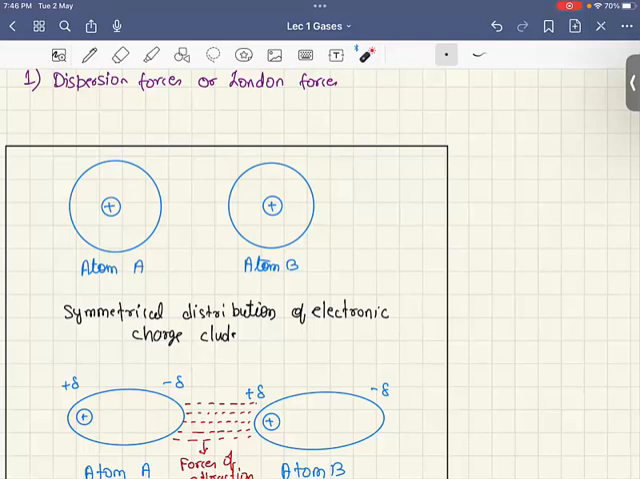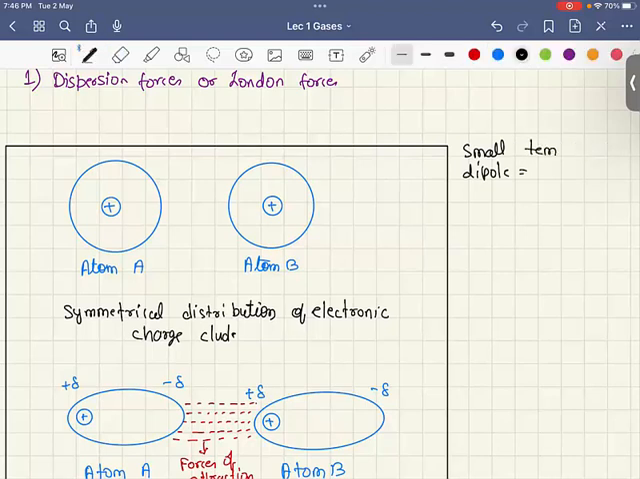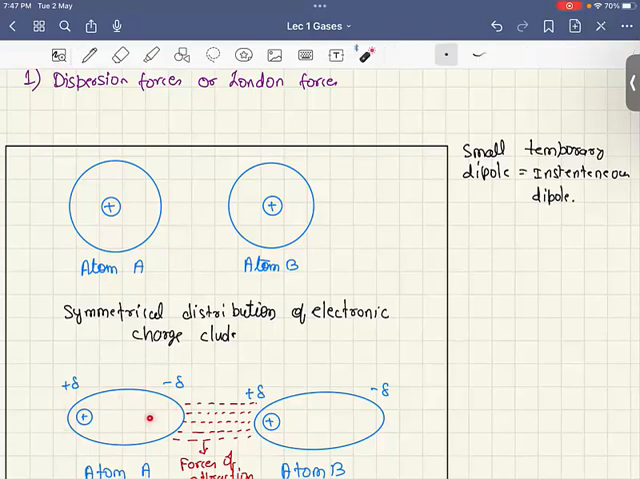As a result of the instantaneous distribution of electrons in this atom, there is a small temporary dipole known as an instantaneous dipole. This small temporary dipole is nothing but instantaneous. This instantaneous or transient dipole distorts the electronic configuration in the neighboring atom B. Because of the dipole generated here, it distorts here, and induces a dipole known as an instantaneously induced dipole.